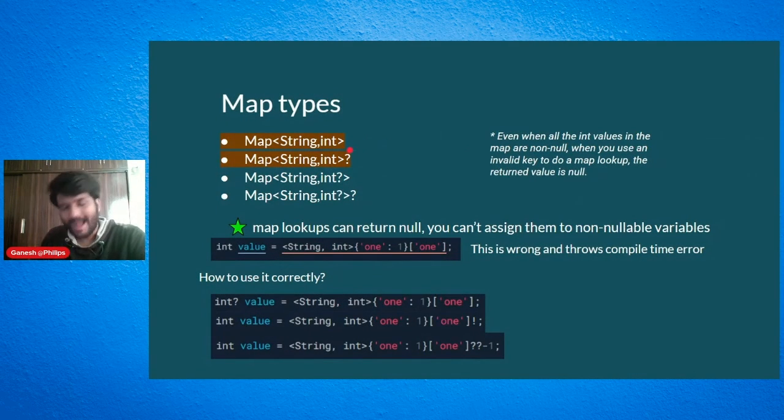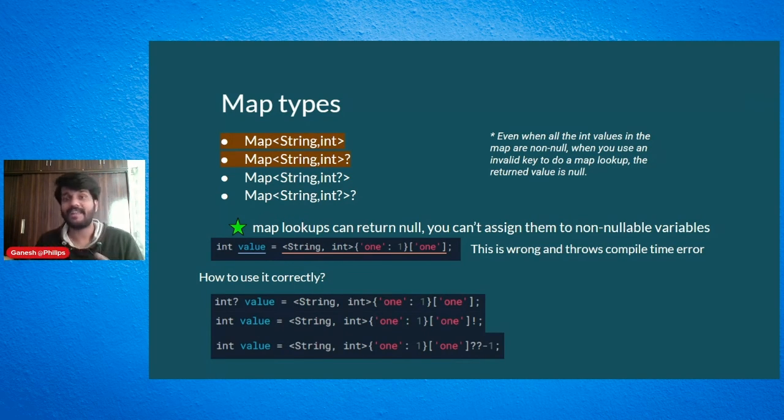Now, map types are a little bit trickier than the list types. There also you have the four different kinds of things: Map<String, int>, then a question mark, or Map<String, int>?, or after that two question marks. So in these two cases, what is in maps? A map is like a dictionary. Basically, you have a key and a value, and you say that I want a value using this key. You give the key to the map, and it will return you the value.